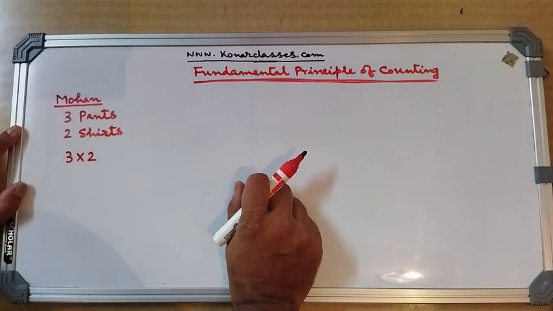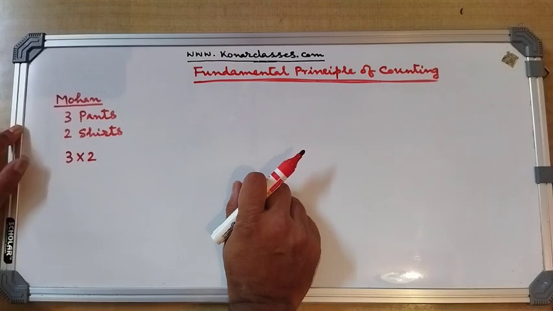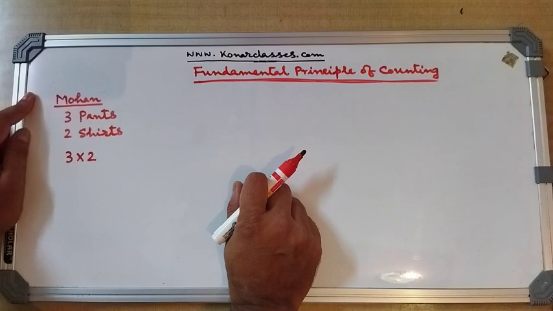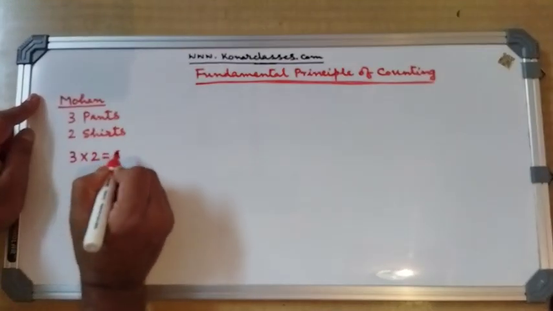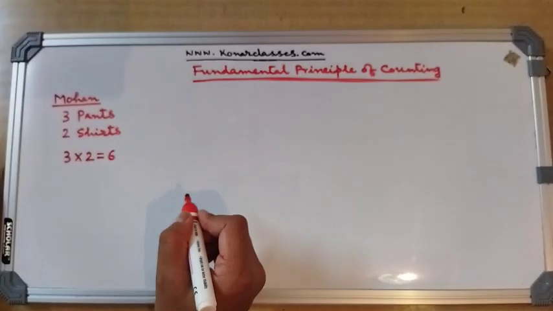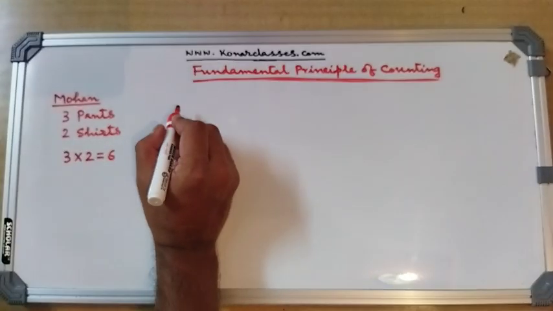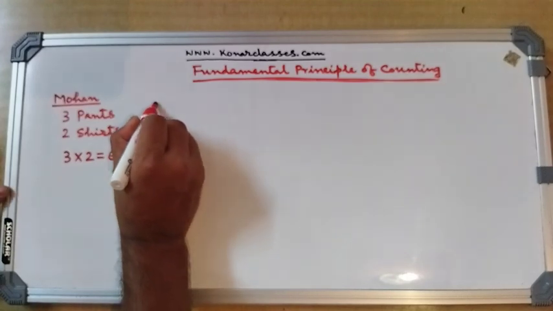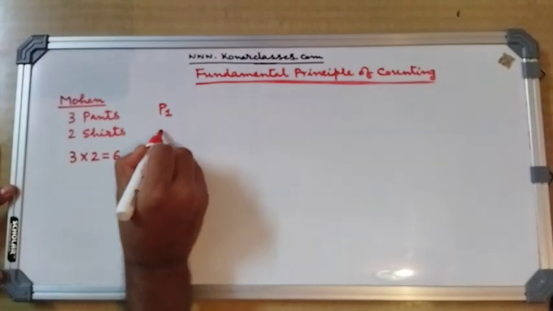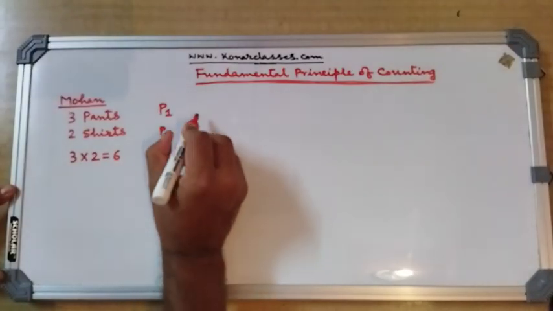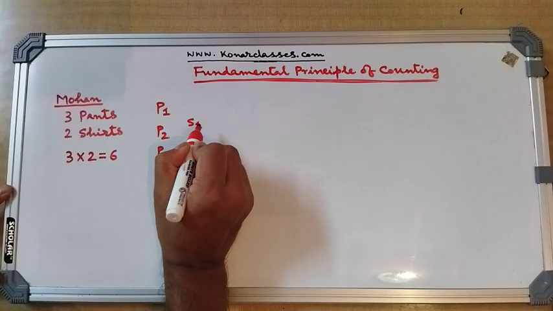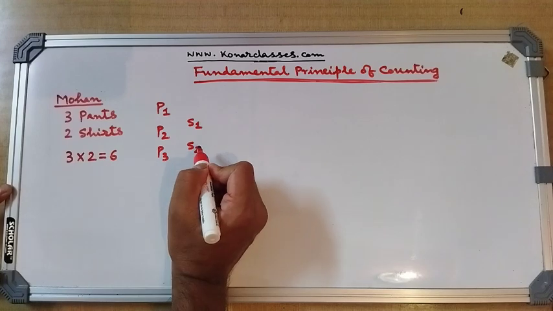Now let us understand this by means of a tree diagram, and it will be very helpful to understand how we come to this result, 3 into 2, that is equal to 6. Let us name the pants as P1, P2, P3, and shirts as S1 and S2.